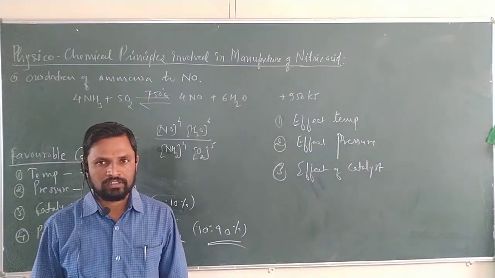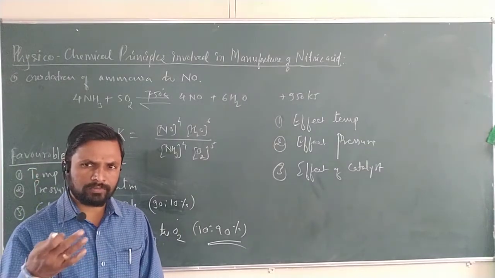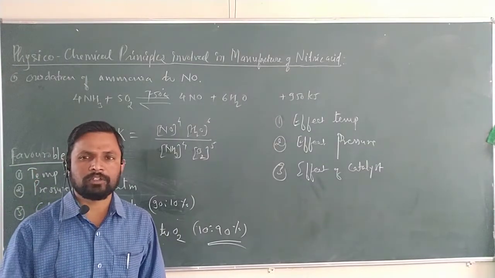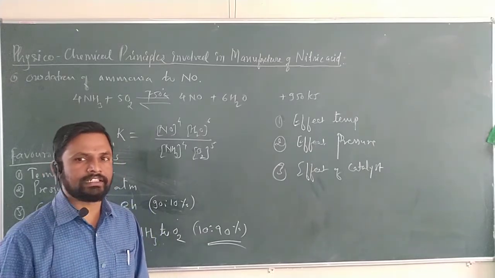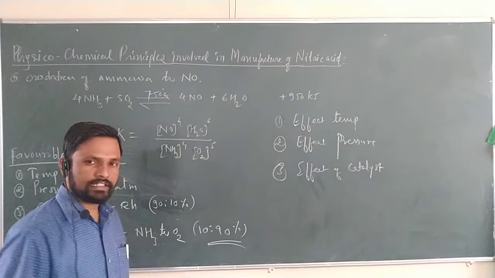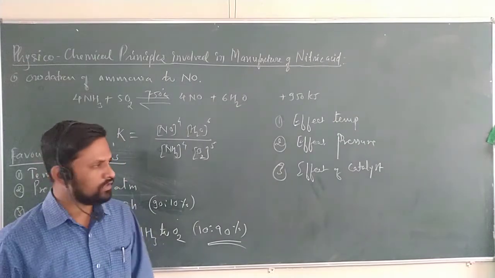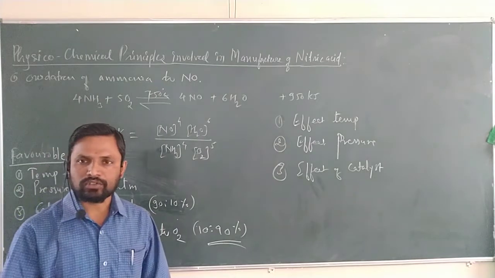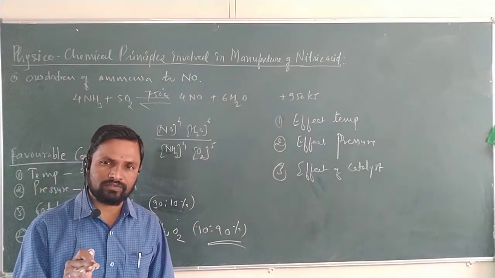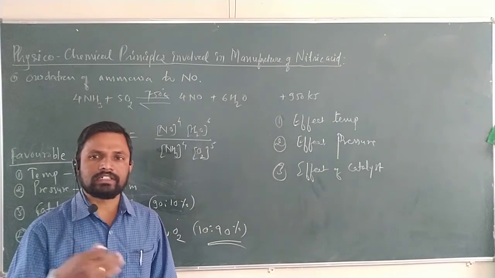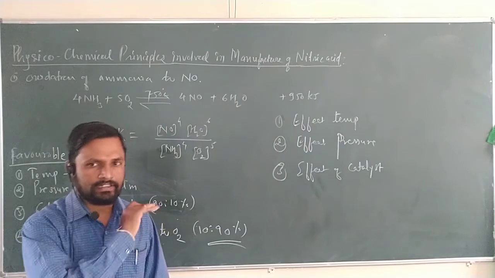So with this we can say the temperature should be optimum, pressure should be optimum, the catalyst is platinum and rhodium gauze in 90 and 10 percent, and raw materials are in 10 and 90 percent. These are the favorable conditions. At the end you will get 65% dilute nitric acid. Further, this dilute nitric acid is concentrated by using sulfuric acid or magnesium nitrate.